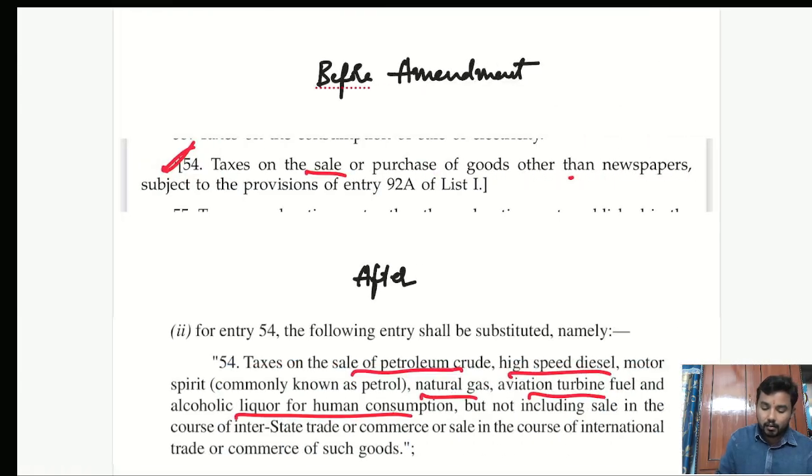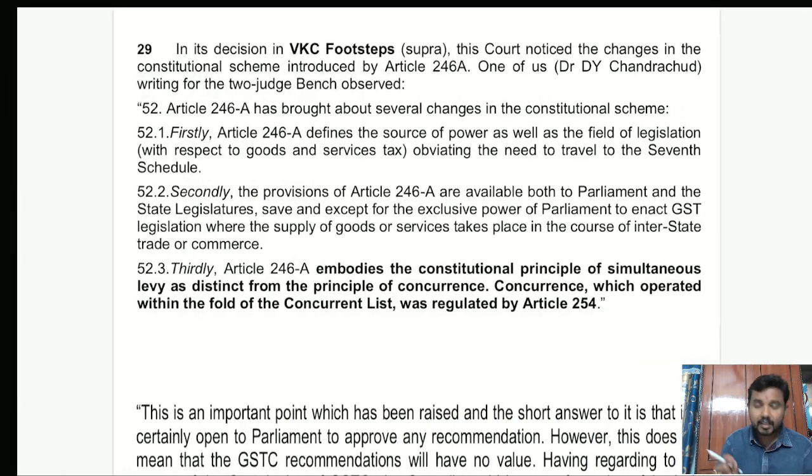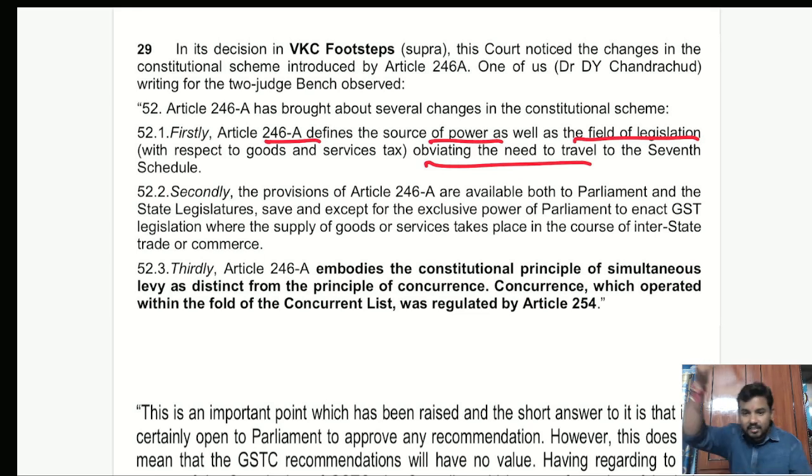Now again I just want to quickly highlight some important points made by the Honorable Supreme Court in the VKC Footsteps case also with regard to this aspect. If you observe what they have said, Article 246A defines the source of power as well as the field of legislation, obviating the need to travel to the 7th Schedule. No, 246A had given the power. If you refer to Article 246, Parliament is having powers or the state is having power, and the list was given separately in List 1, List 2, List 3. But here no list is required.